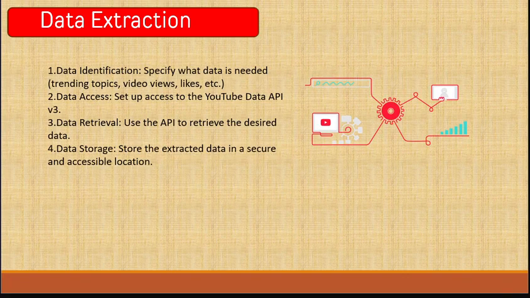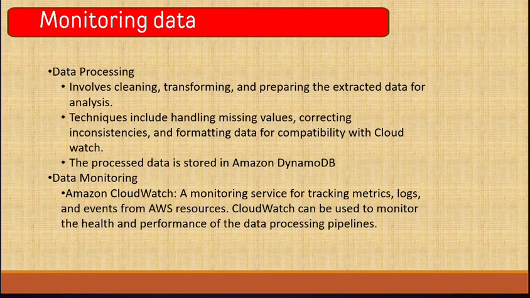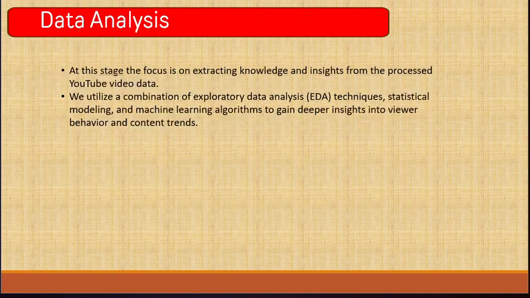We are getting the data from the YouTube API, and the data is extracted using batch processing and stored in Amazon S3 buckets. Once we got the data, we process the data and it is monitored using Amazon CloudWatch. Once we are done with the processing, we use advanced machine learning algorithms to get deeper insights.